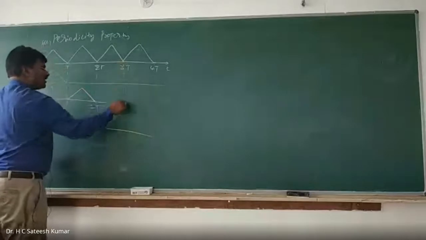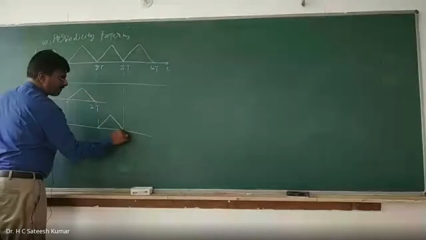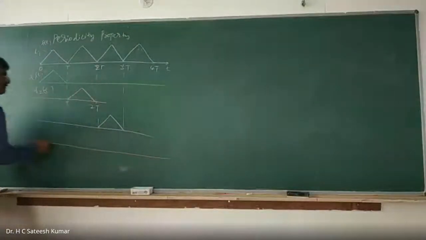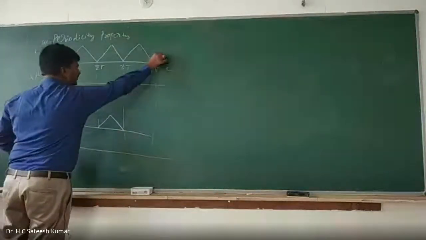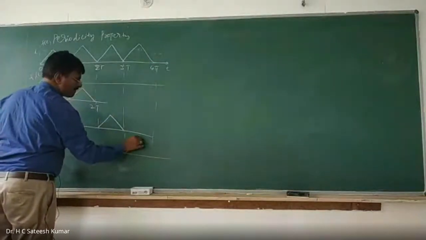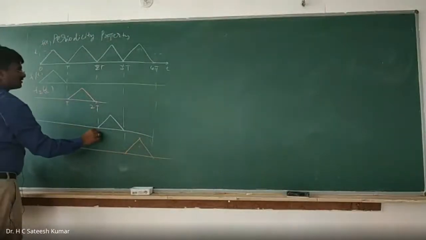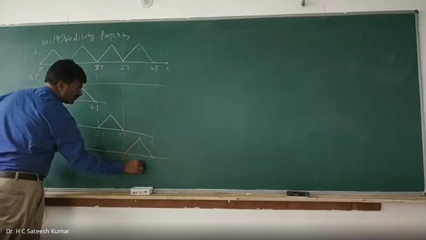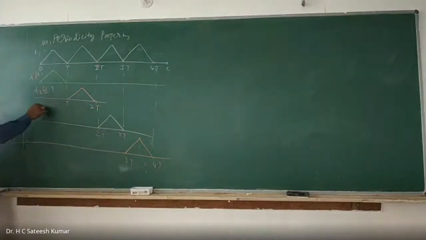And this one I'll call as f3 of t, and this one I'll call as f4 of t. Like this it will repeat. This is 2T to 3T, this is 3T to 4T, and so on it will go, right?